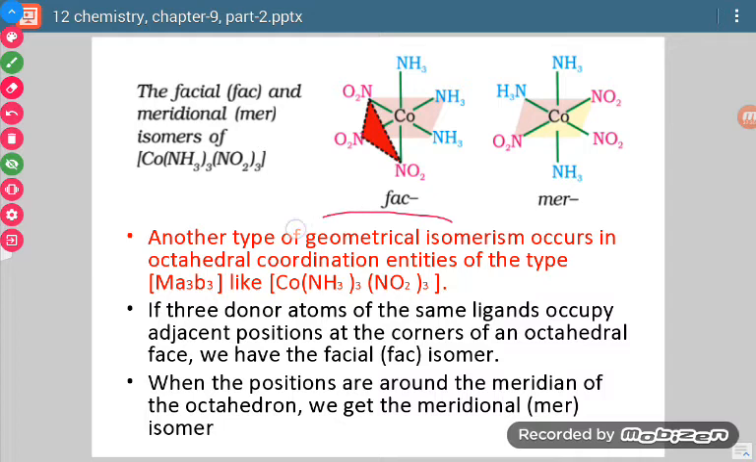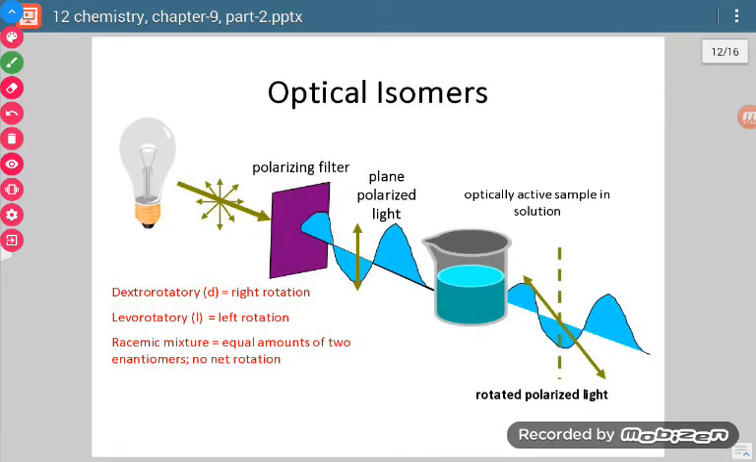So this was another form of geometrical isomerism. Here cis and trans words are not used. Here we are using fac and mer forms. Okay. So this was about geometrical isomerism. Now let us come to optical isomerism. Okay, now see, here a few terms we are going to use. So let us explain first.